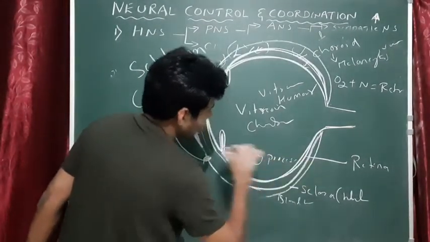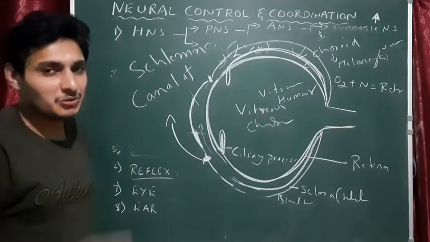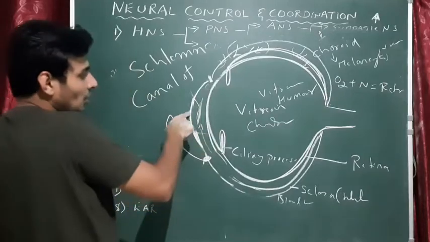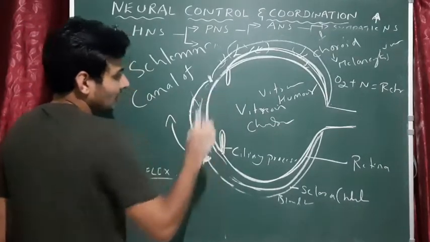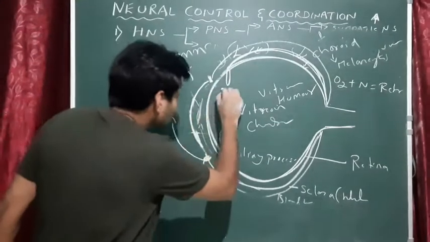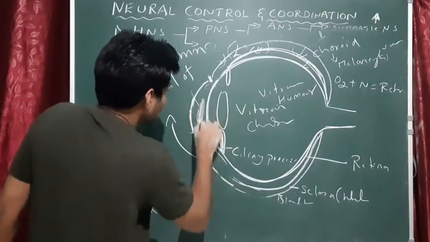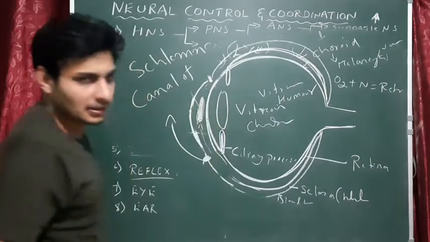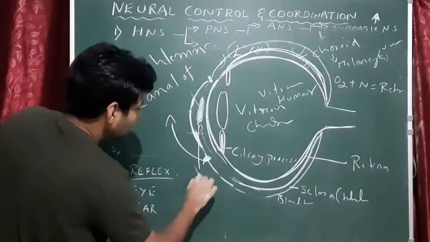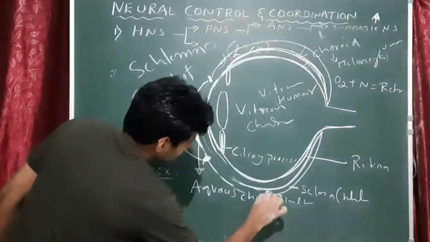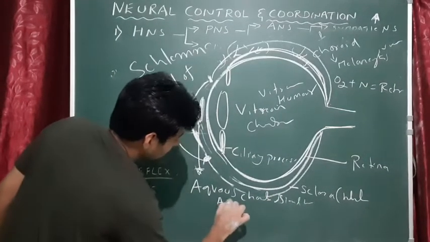This ciliary process has the ability to synthesize or produce a liquid which is present between cornea and this structure, that is lens. Oh, sorry, lens should be here. Okay, between lens and this cornea there is liquid. The liquid is called as aqueous chamber containing aqueous humor.